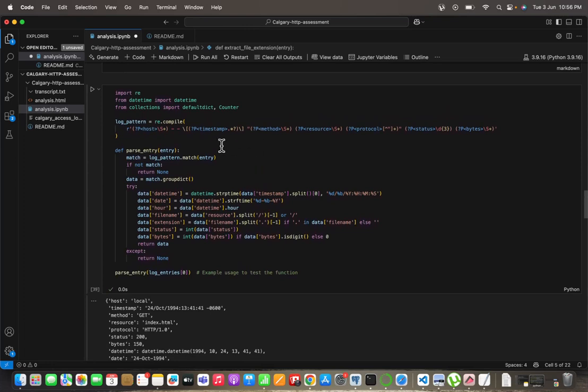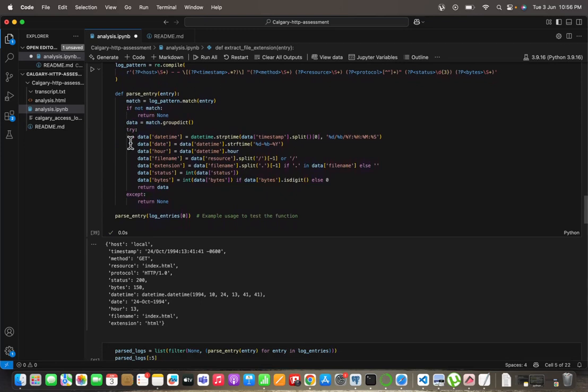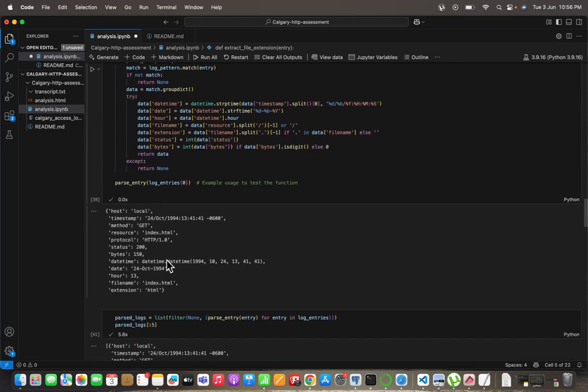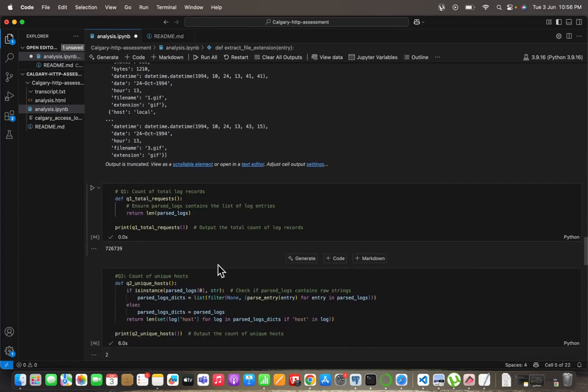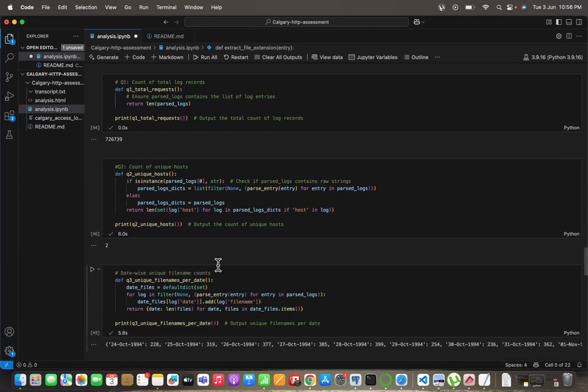First of all, I put the data in a dictionary. Here I've used a defaultdict, which is a special dictionary type. Here's the first log entry shown in dictionary format, and I'm parsing it. After that, I followed these questions. The first question was to count the total log records. I checked the length of the parsed logs and printed it, and it was seven.